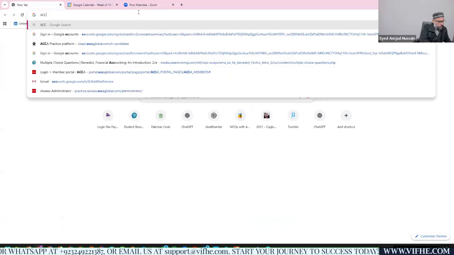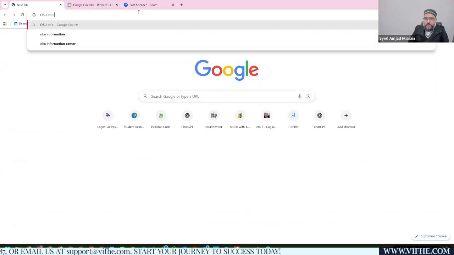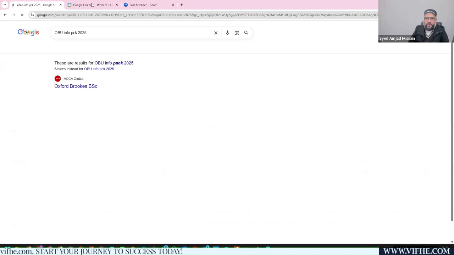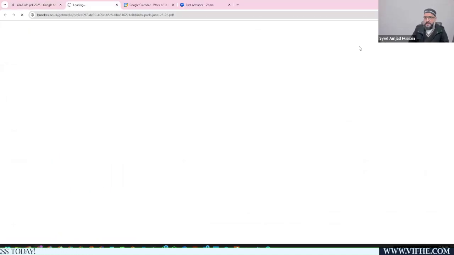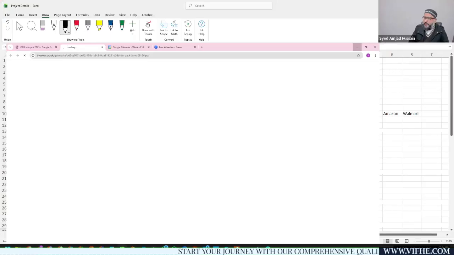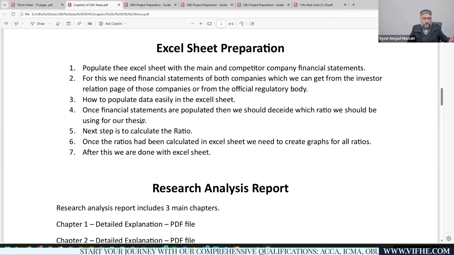You can search for OBU Info Pack 2025, and you'll get this link at the top, which is from Oxford Brookes University. From here, you can download your OBU Info Pack, and from this info pack, you will get more information on the topics. You can see this is page number 46.